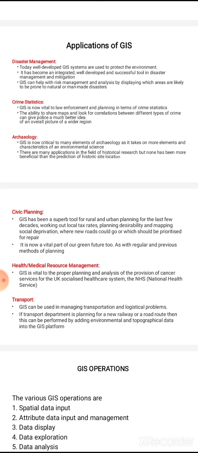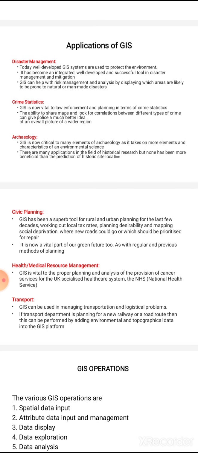So for mitigation as well as for disaster management, we can use GIS. And also by using GIS, we can find the areas which are prone to disasters. Next is crime statistics. GIS is now vital to law enforcement and planning in terms of crime statistics.